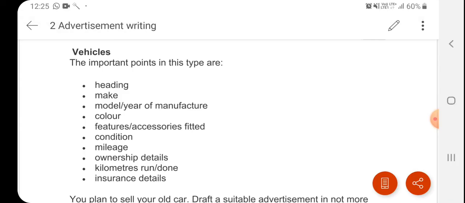If you have to write for the vehicle that you want to sell, then these are the points that you have to keep in mind and write down. That is, you have to make an appropriate heading, then you have to tell the model or year of manufacturing of the vehicle, then its color, then the features and accessories fitted in it, then its condition, then the mileage, then ownership details, kilometers that the vehicle has run, and the insurance details, whether it is third party insurance, second party, or first party insurance, or if the vehicle is insured or uninsured.